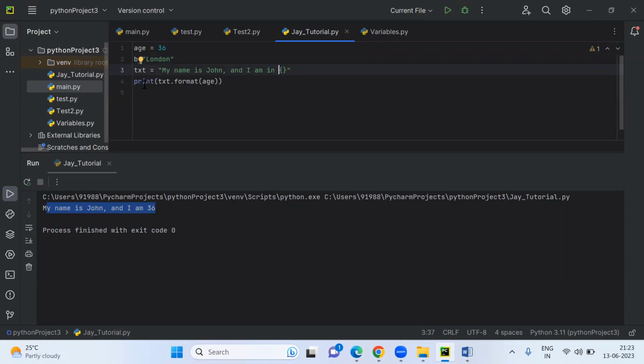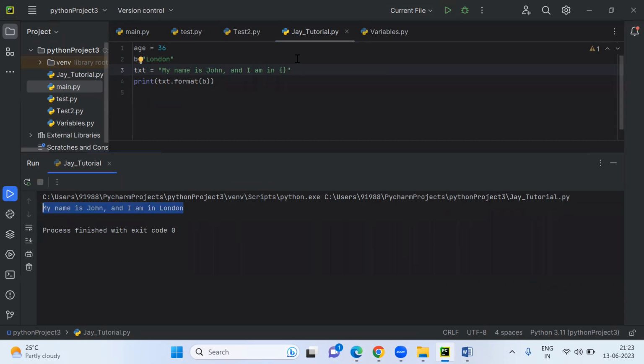So I'll say print text format age. If I run this, it will say my name is John and I am in 36. But instead of 36, I want to print London. So I'll just pass the variable. Now if you run, it will show my name is John and I'm in London.